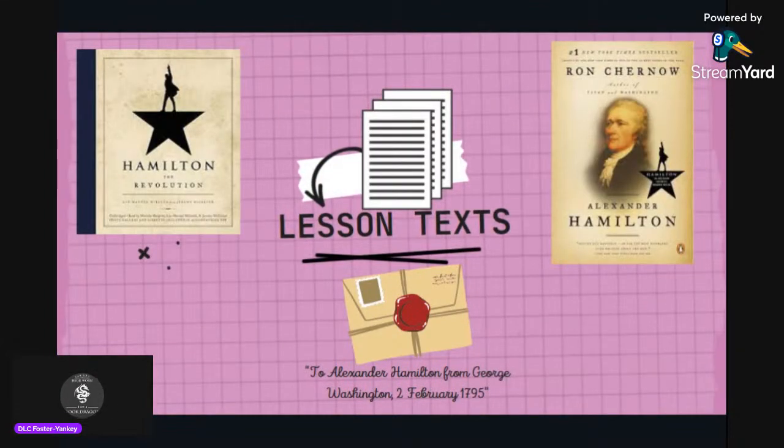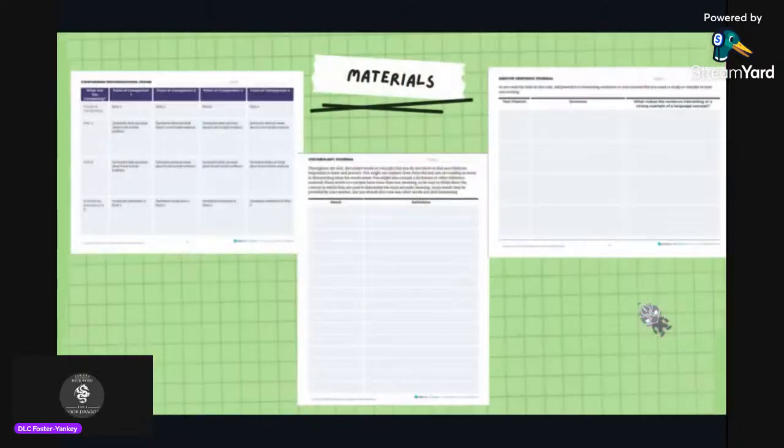There are 4 texts for this lesson, including 2 excerpts from Alexander Hamilton by Ron Chernow, a letter to Alexander Hamilton from George Washington dated February 2nd, 1795, and also Hamilton the Revolution. Not too many tools for this lesson. Students will be using the comparison organizational frame, the mentor sentence journal, as well as the vocabulary journal.